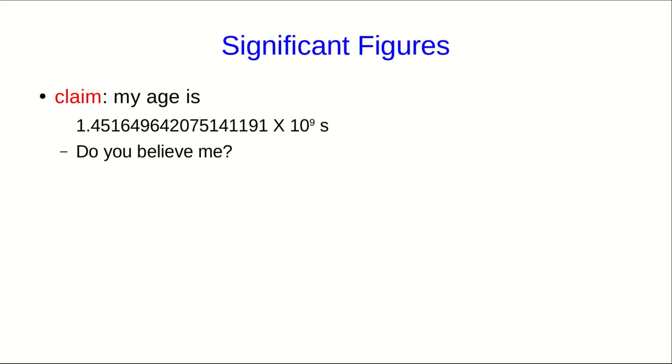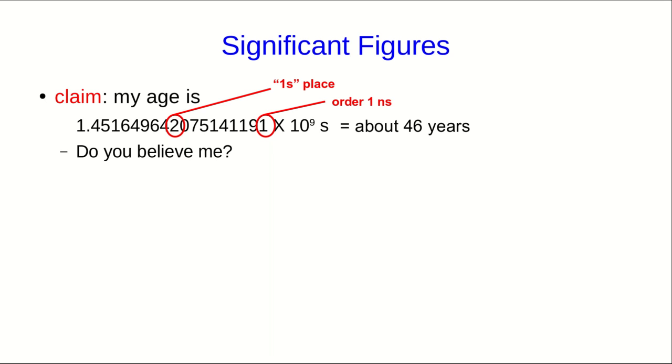Well, aside from wondering what sort of nut would give you their age in seconds, you might sensibly convert this to years and find that it's about 46 years, which seems plausible. But there's still something very wrong with this claim. If you count digits, the ones place is right here. All the digits past that are smaller and smaller fractions of a second. So in fact, the last digit represents nanoseconds. I've given you my age to the nanosecond.